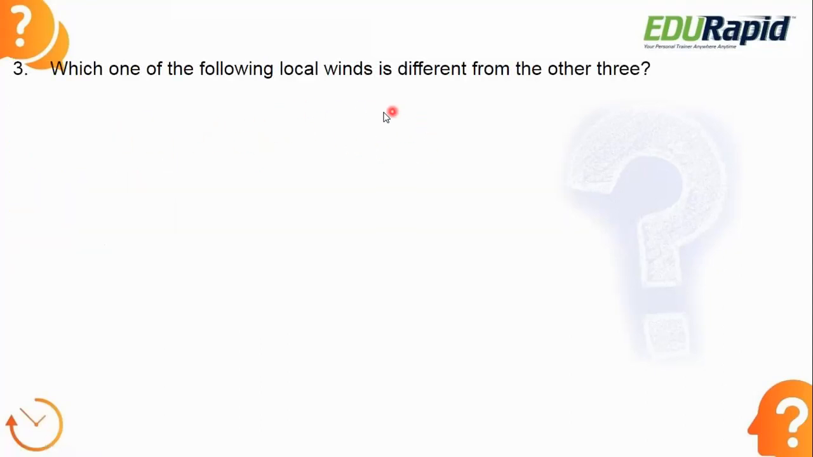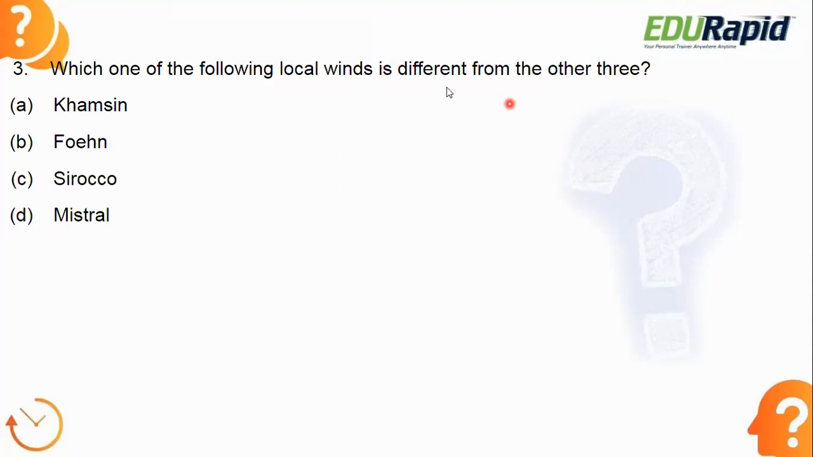Next. Which one of the following local winds is different from the other three? Here, four local wind names are given. You need to find out which one is different from the other three local winds. What is the answer? So these are the different local wind names. It's like an odd man out question. Be quick, guys. Participate. What is the answer?